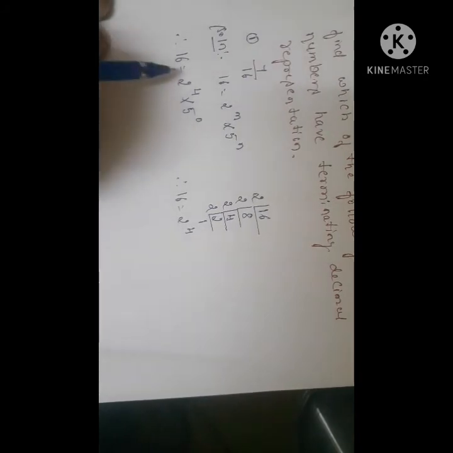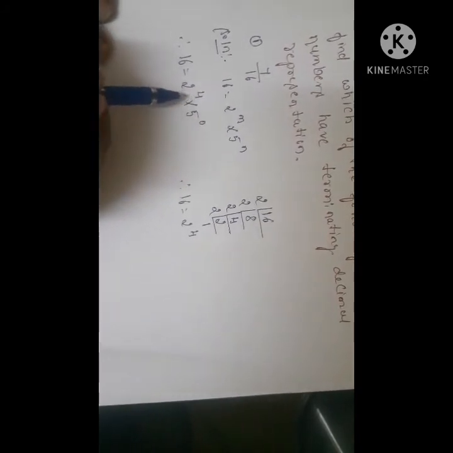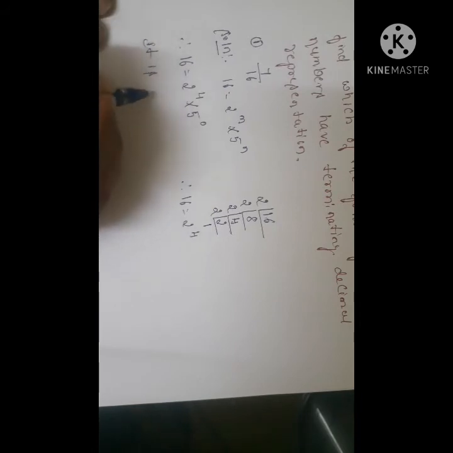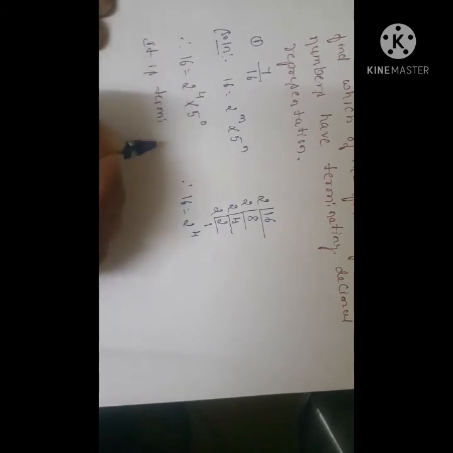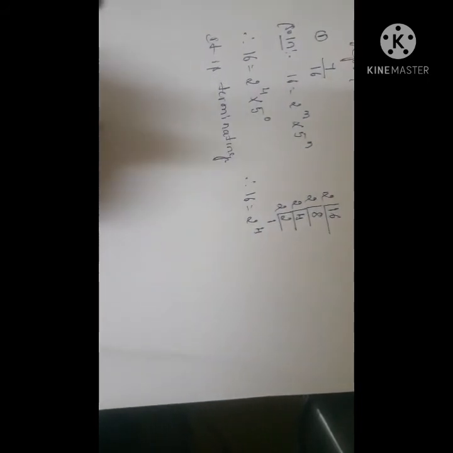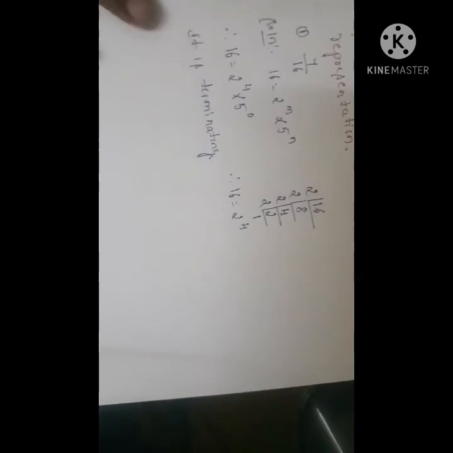Therefore, it can be expressed in the form of 2 to the power of m into 5 to the power of n. Hence, it is a terminating decimal.